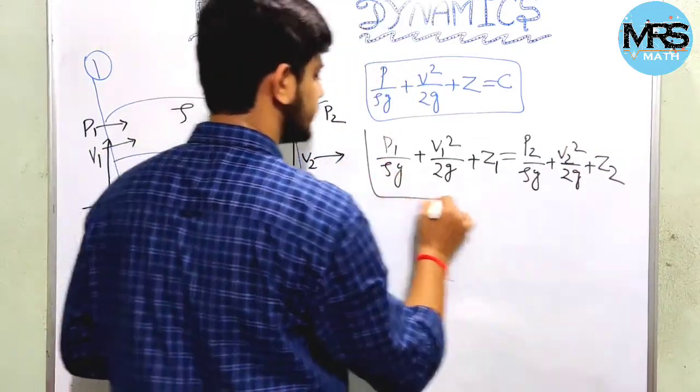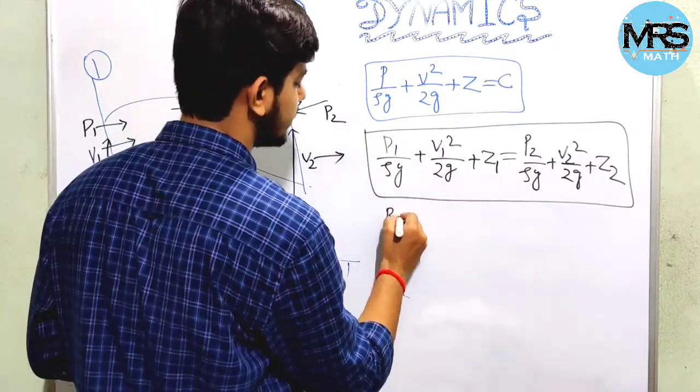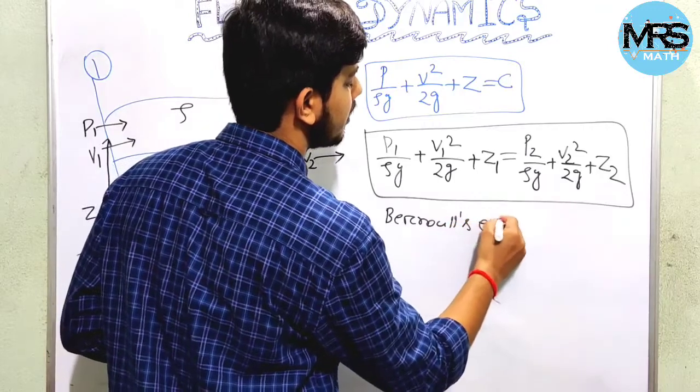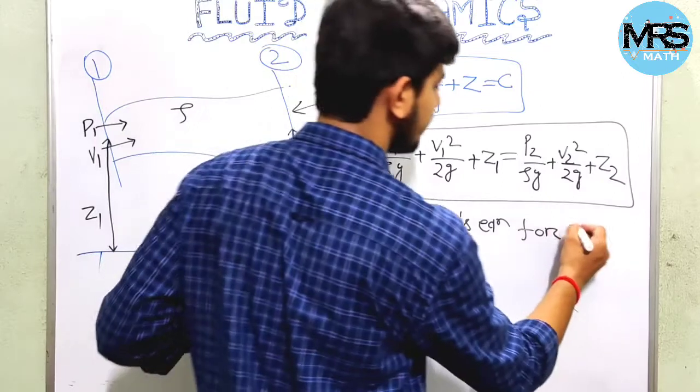This equation is the Bernoulli equation for ideal fluid flow.